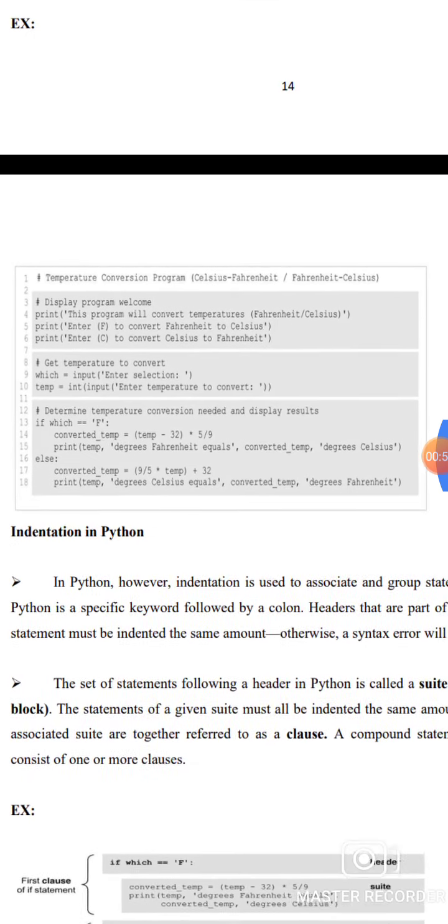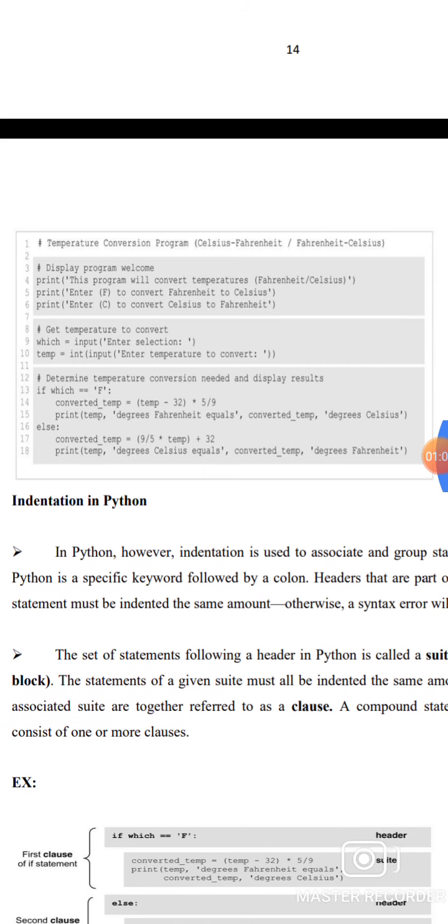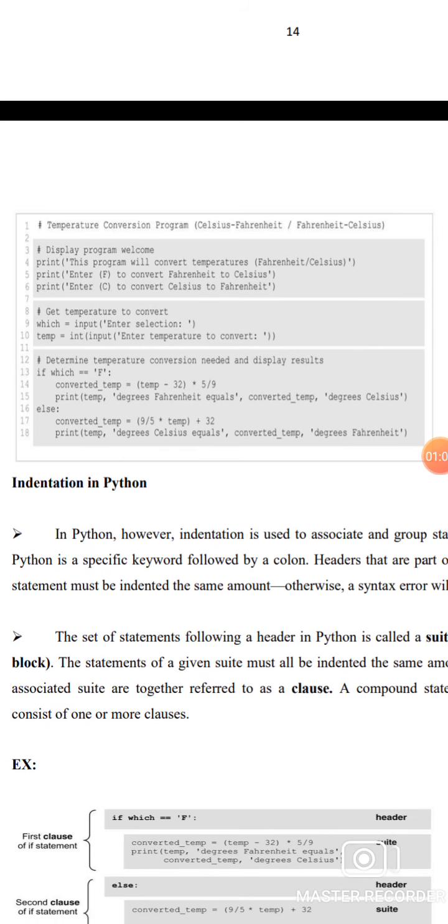Example, the temperature conversion program, Celsius to Fahrenheit, Fahrenheit to Celsius. Print, this program will convert temperature from Fahrenheit to Celsius. Print, enter F for converting Fahrenheit to Celsius. Print, enter C to convert Celsius to Fahrenheit. Get the temperature to convert: which equals input, enter selection; temp equals int of input, enter the temperature to convert. Determine the temperature conversion needed and display the result.